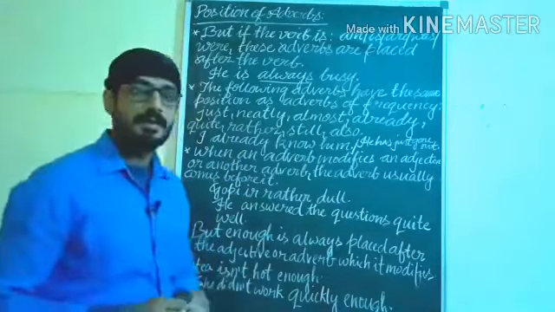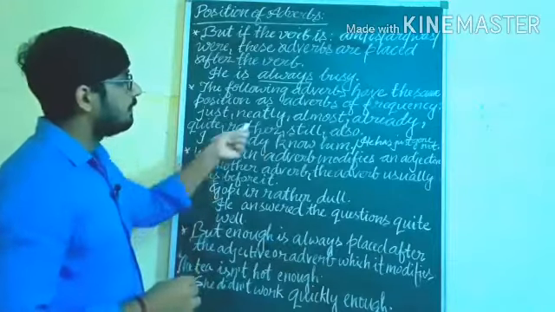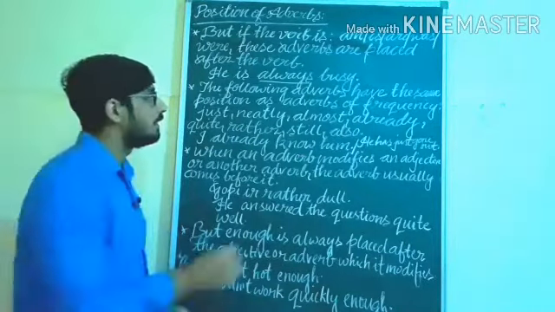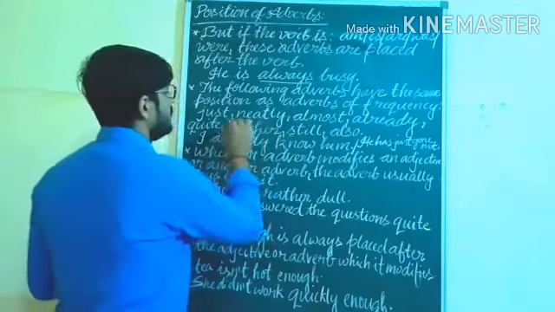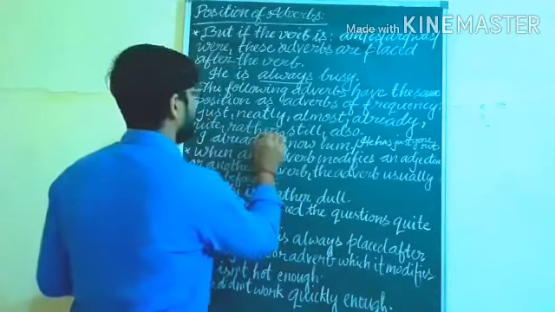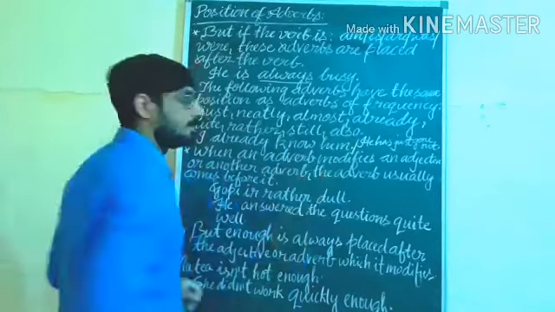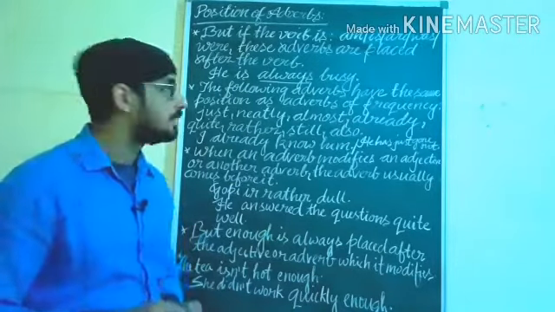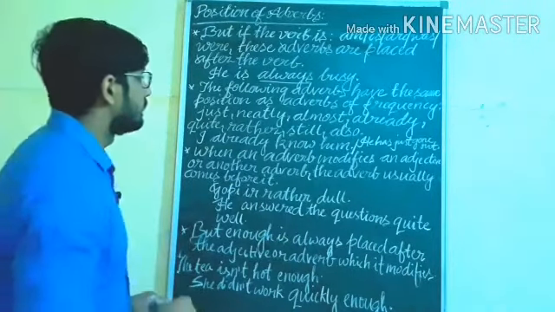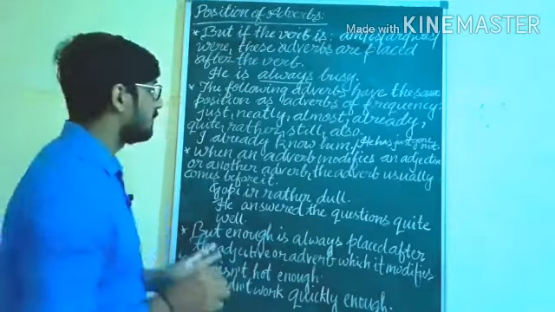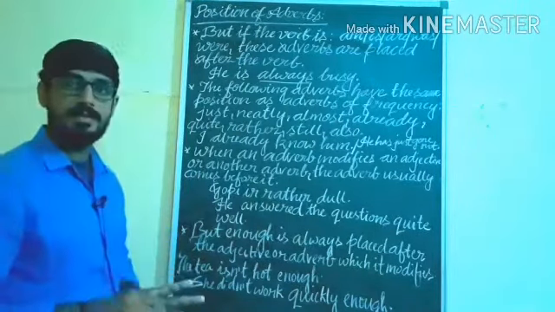Understand? The following adverbs have the same position as adverbs of frequency: just, nearly, almost, already, quite, rather, still, also. These adverbs will be placed the same as adverbs of frequency.